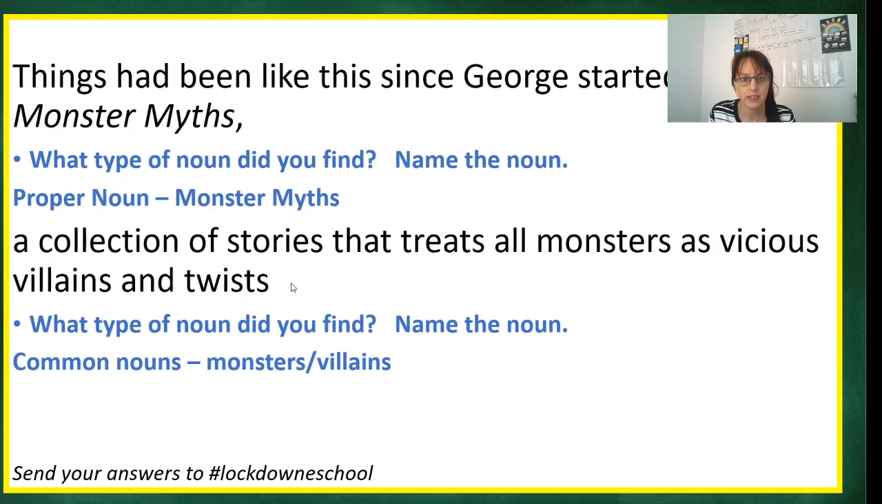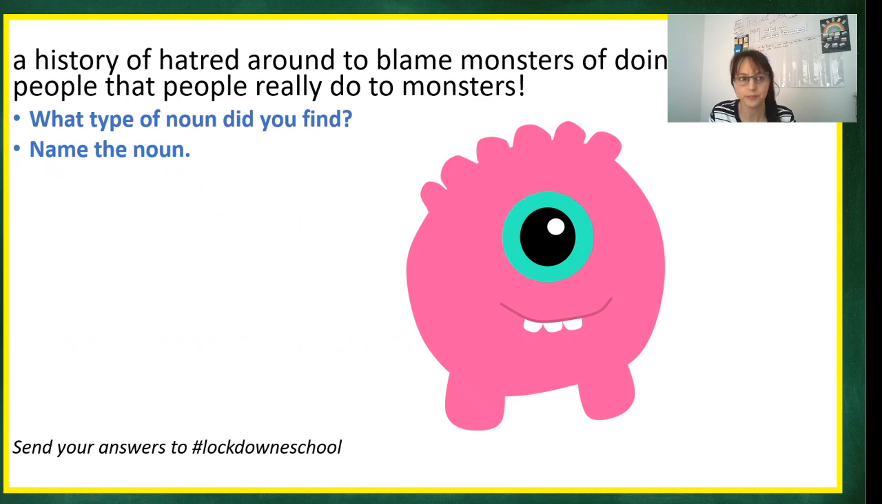For this sentence, we found common nouns, stories. We found collection of stories, which is your collective noun as well. So we have monsters, we have villains. Okay, so those are your common nouns.